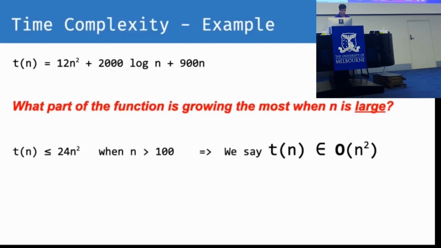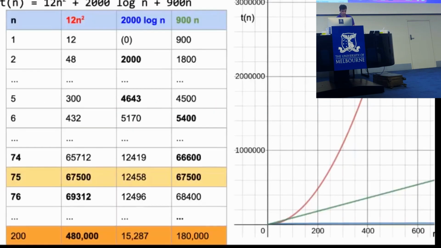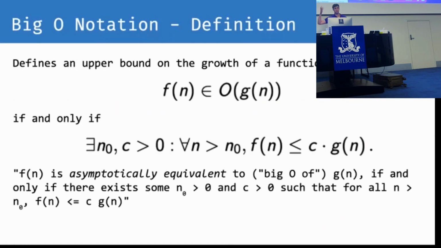And specifically, we have to define some upper bound to it. So I've defined 24n squared as just an arbitrary upper bound. If I were to plot 24n squared on the graph, it'll always be larger than the red function here, as long as we're sufficiently far into the function. We have some scary maths, but hopefully we can fully understand how this is defined, and then we can have a look at the intuitive explanation for it.